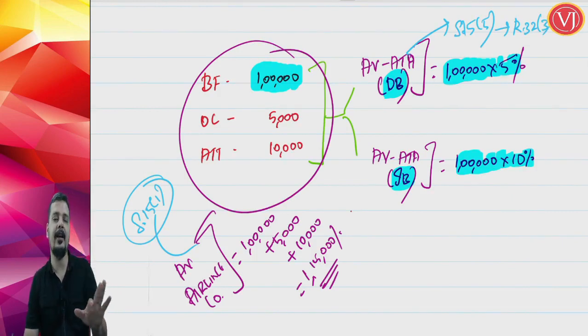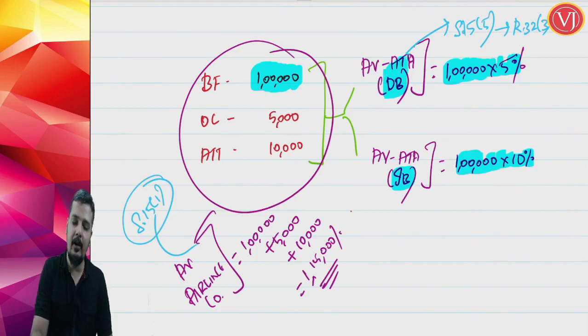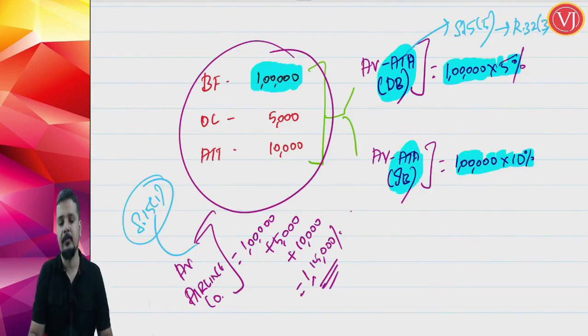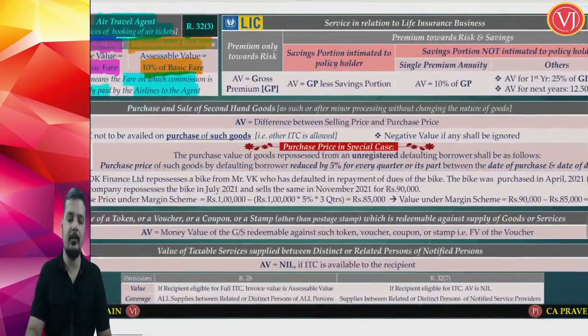We are not talking about the airline company here. Airline company is normal valuation: 1 lakh price paid or payable, incidental expenses 5,000, taxes other than GST 10,000, you are going to add everything. We are only focusing on the air travel agent, which is covered by section 15 subsection 5 notified supplies, Rule 32. Right. So that is the situation. We are done with Rule 32 sub rule 3.